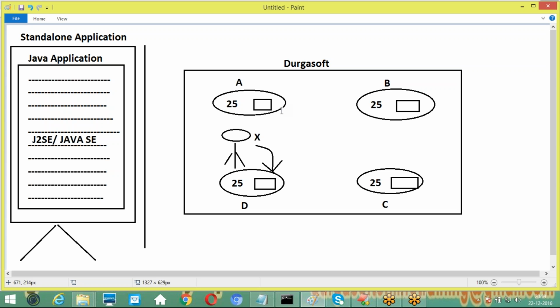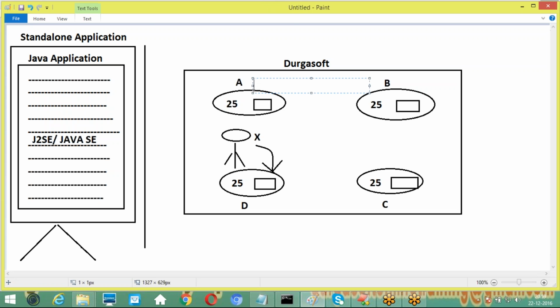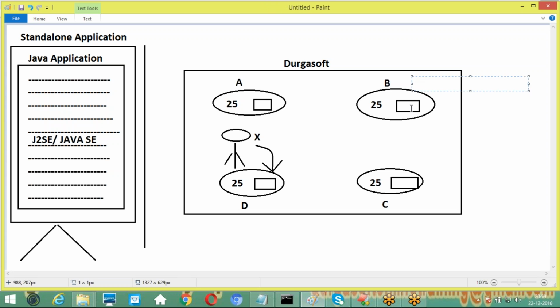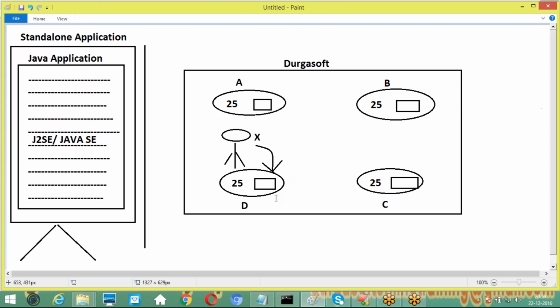I'm able to get all the inquiry details in the form of a printout when I click on the Get Enquiries button. I'll go to Counselor A, where I will get 25 inquiries in a sheet. I'll go to Counselor B, execute the same Java program, and get 25 inquiries. I'll go to Counselor D and Counselor C. Finally, at all the counselors' desks, I'll get all 25 inquiries each in the form of Excel sheets. Finally, I'm able to get 100 inquiries per day.